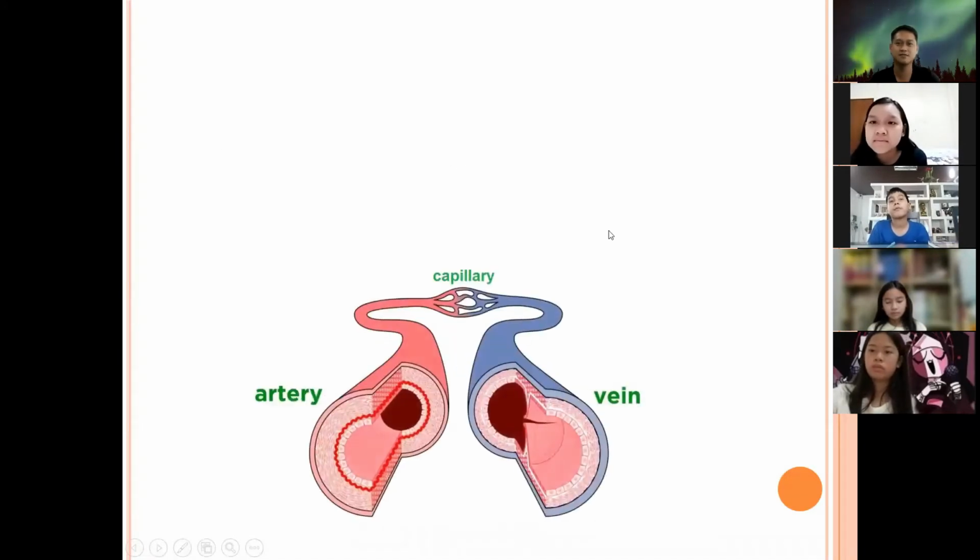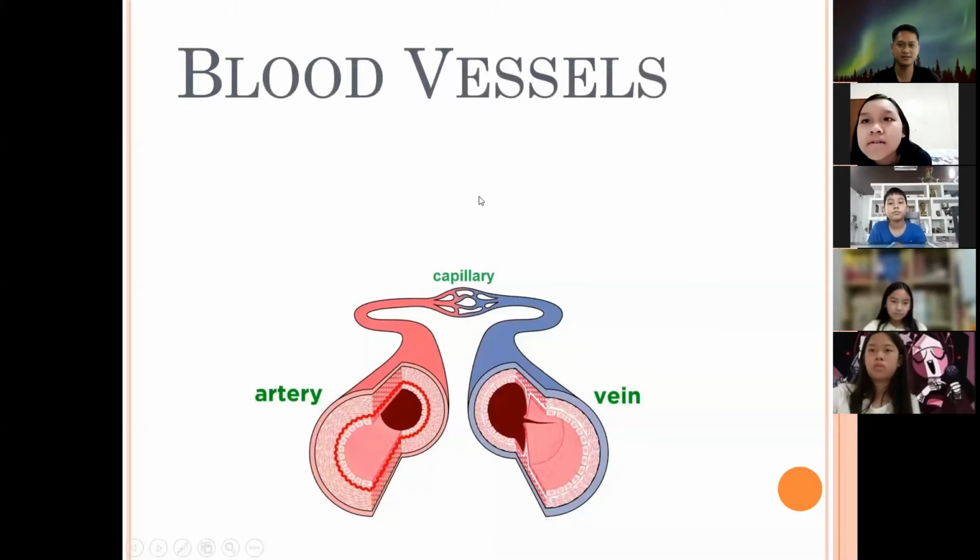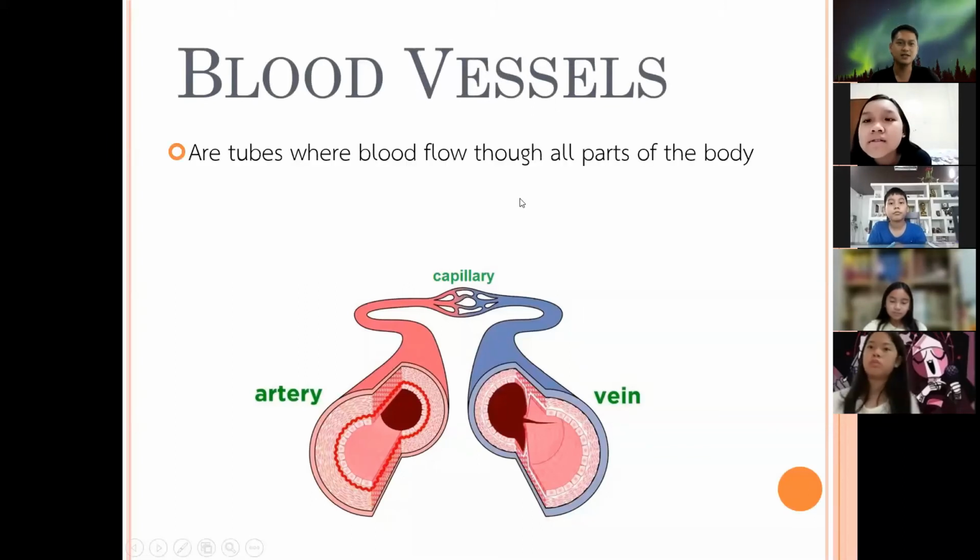Now, what is this part of the circulatory system? So we have blood vessels. Okay, this is our blood vessels. These are tubes where blood flows through all parts of the body.